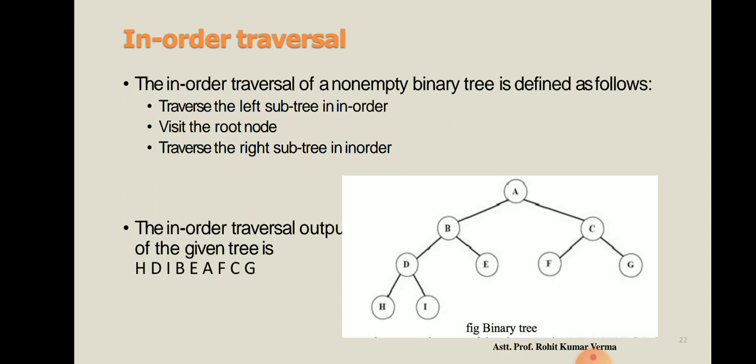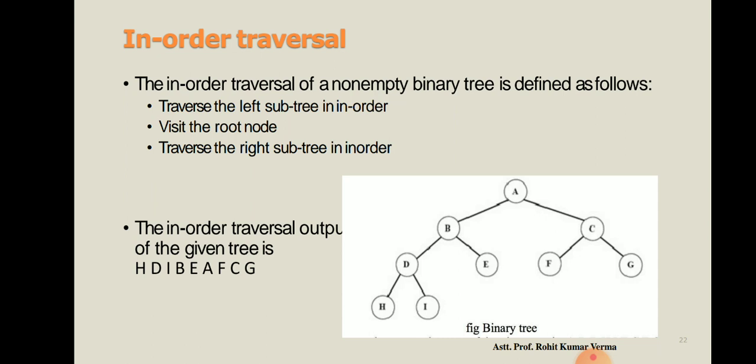For D the right portion contains the node I. So H D I. After completing this we have to cover the root, so now we are covering B. After B, that is the root, we have to cover the right subtree, that is E for B. So we have written H D I B E. Dear students, this is our left subtree.